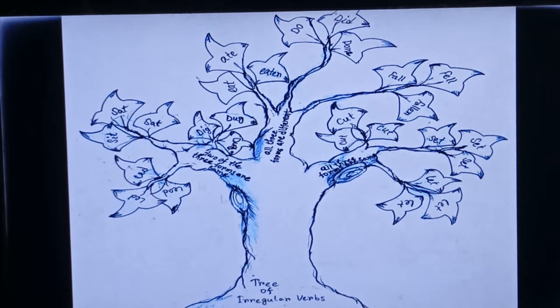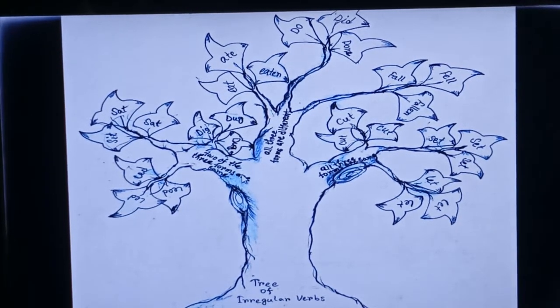You can see three sections are given here. My left side section is named two of the three forms are same. The middle one, you can see, all three forms are different, and the right side section is named all three forms are same. So let's go for the left side section, that two of the three forms are same.